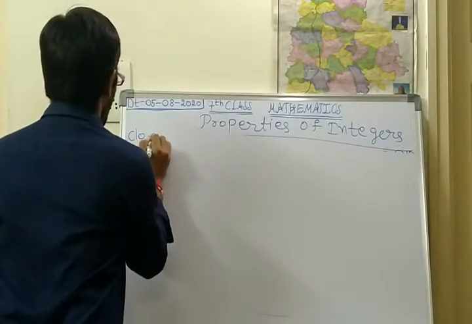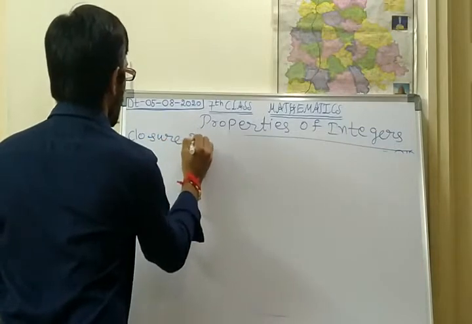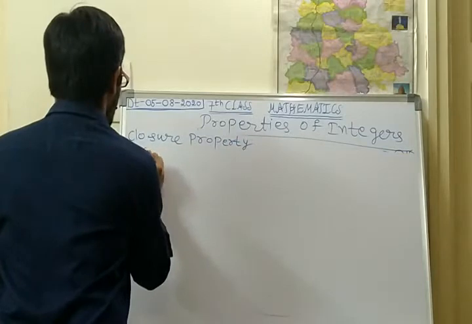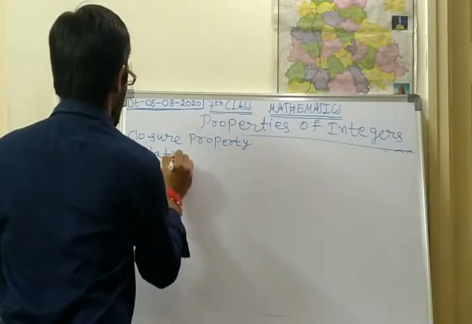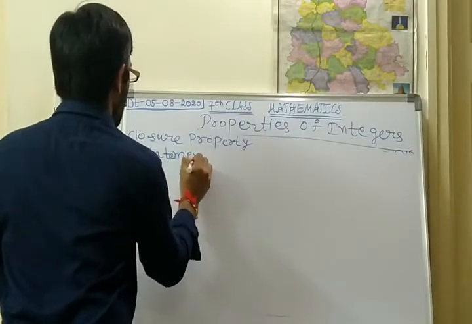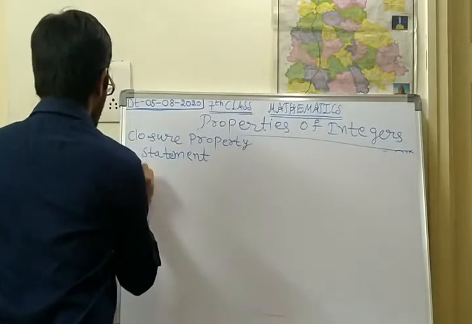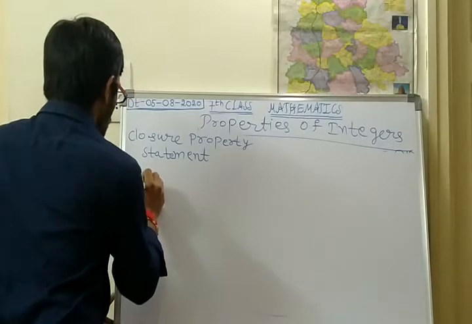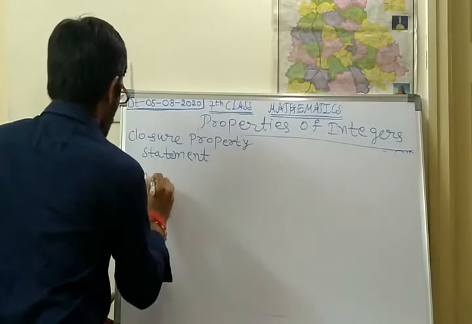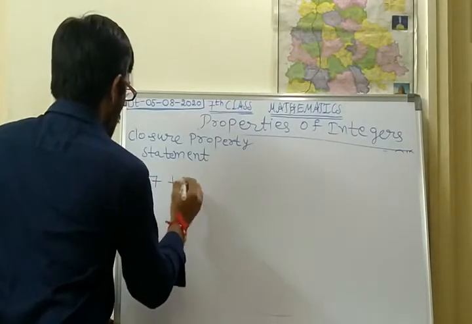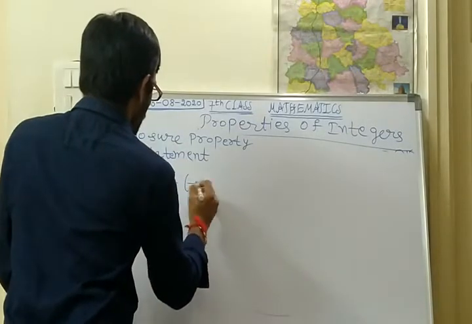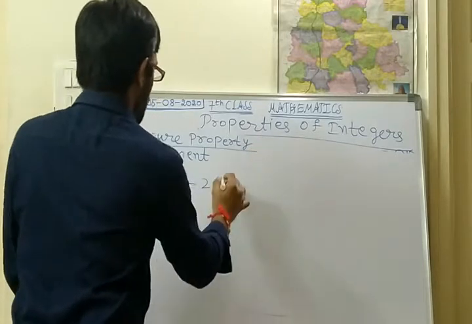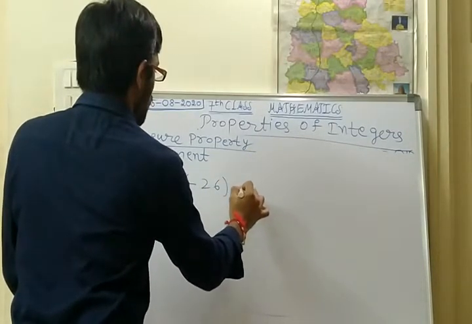First, closure property. Statement I am writing. So what is the statement? First one, in this I am giving 97 plus minus 26. 97 plus minus 26 is equal to how much?